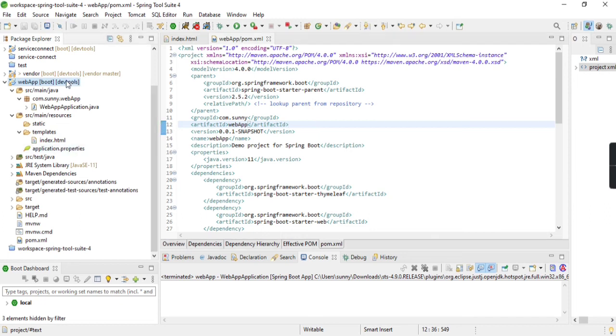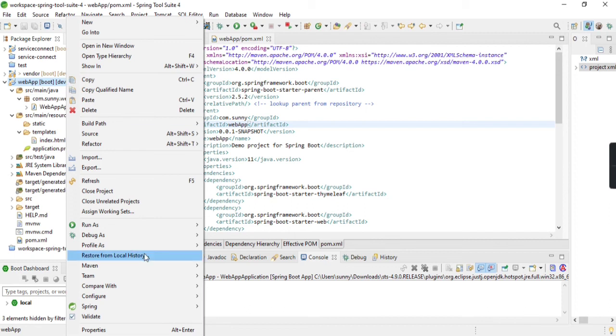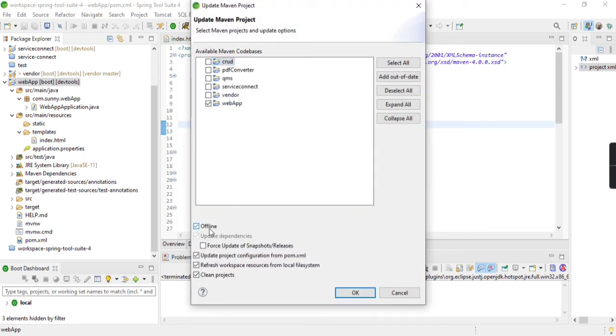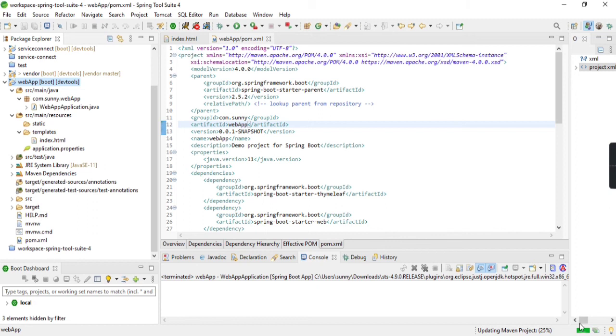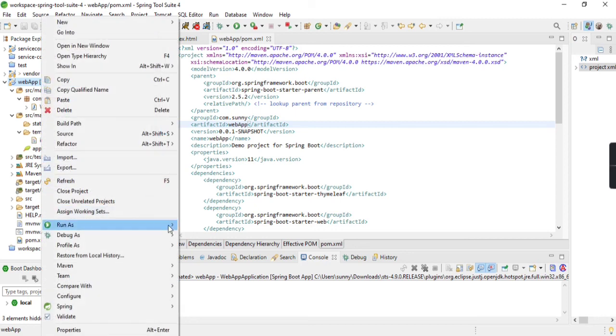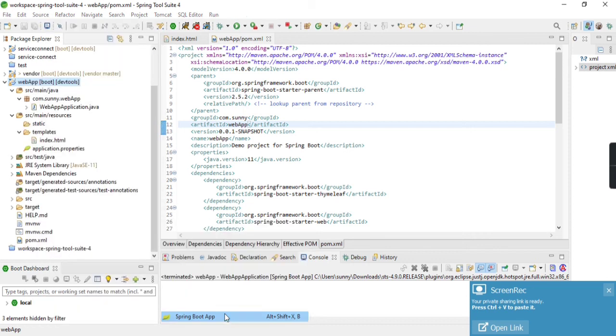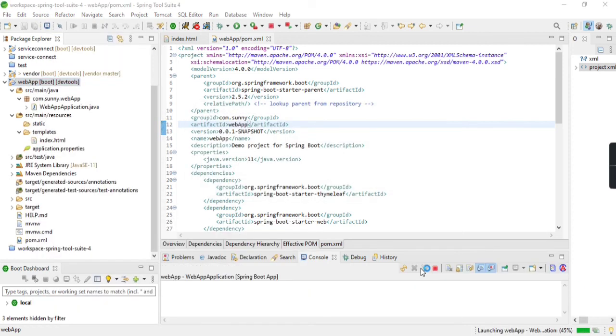So to resolve it, just right click on this web app, on your project name, and just go to Maven and update your project, and click on offline, force update of snapshot releases, and click on OK, and you will see updating Maven projects down there. Wait for the project to be updated, and yeah, now you can run your project. Just right click on your project, click on run as, and click on Spring Boot app.